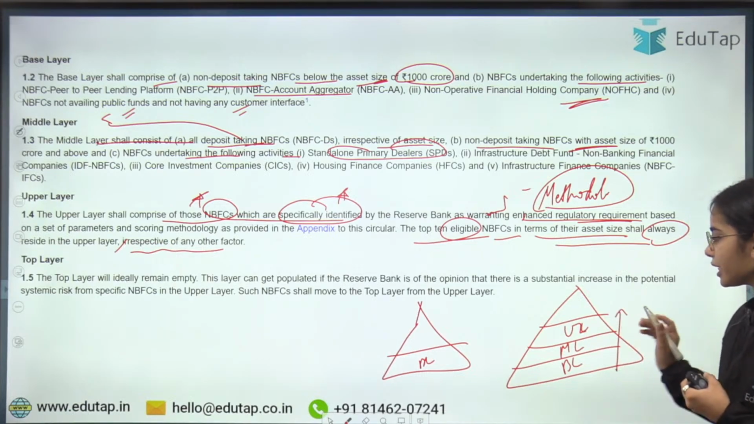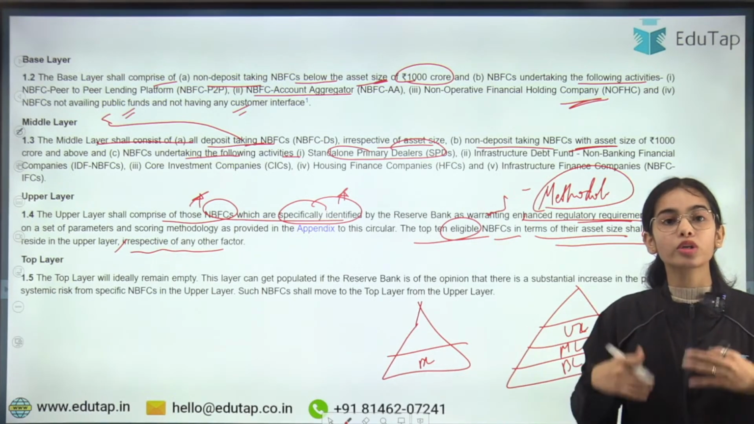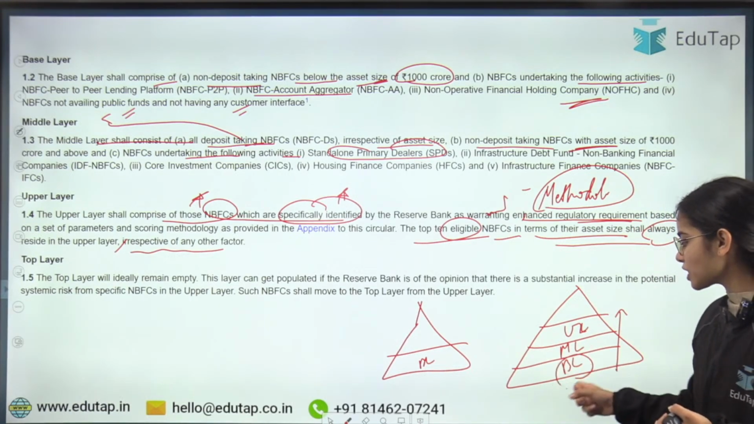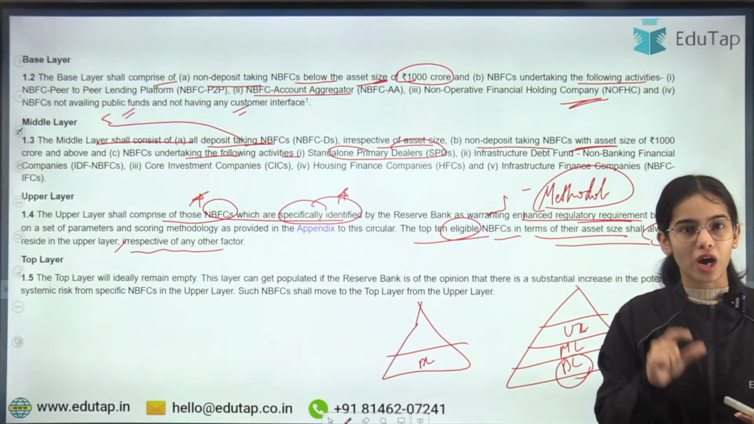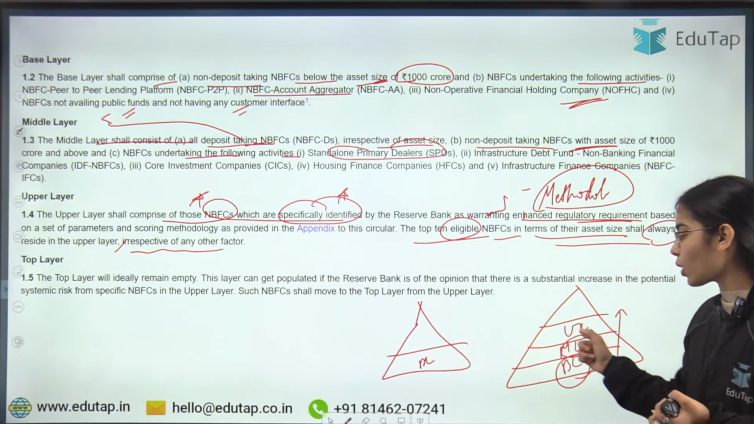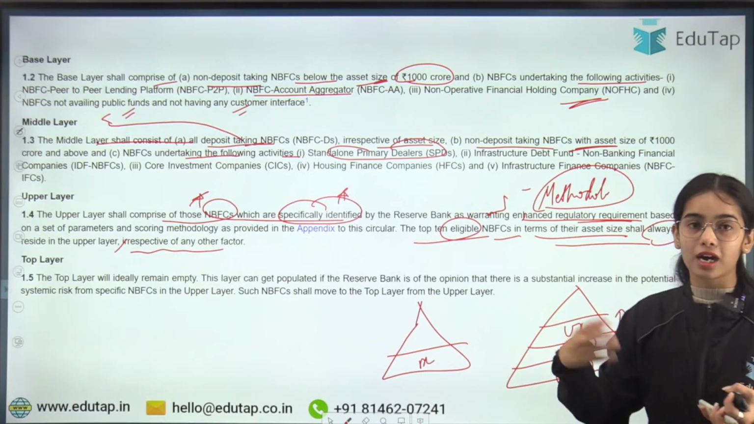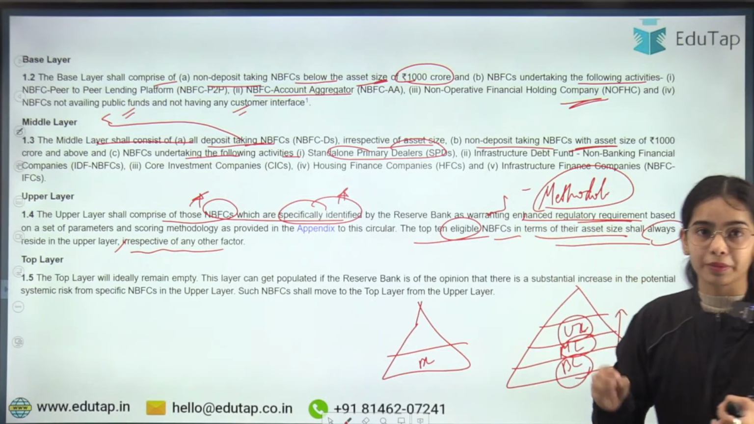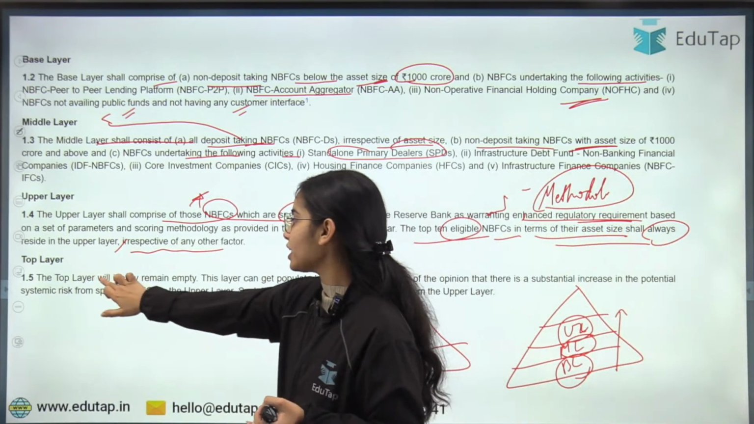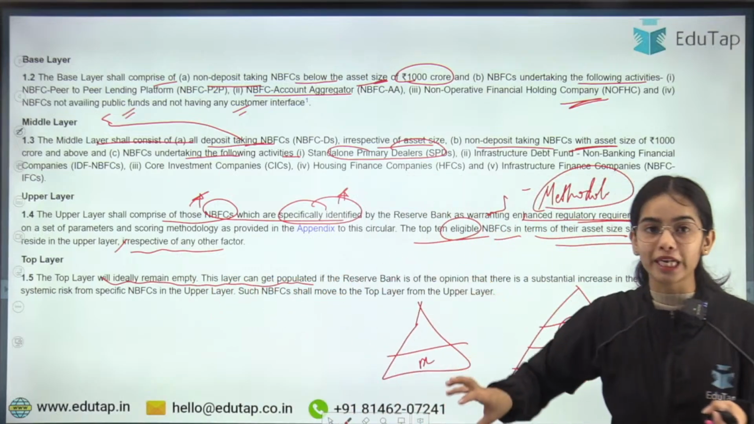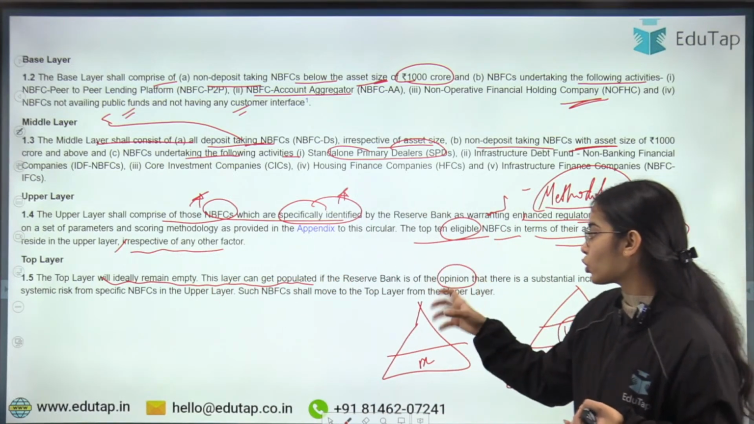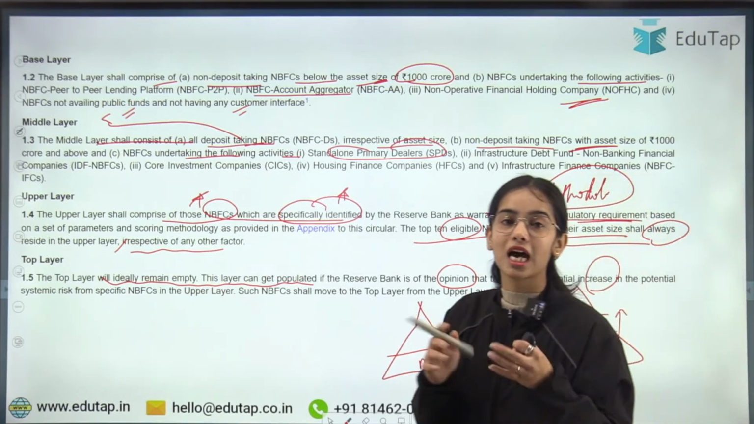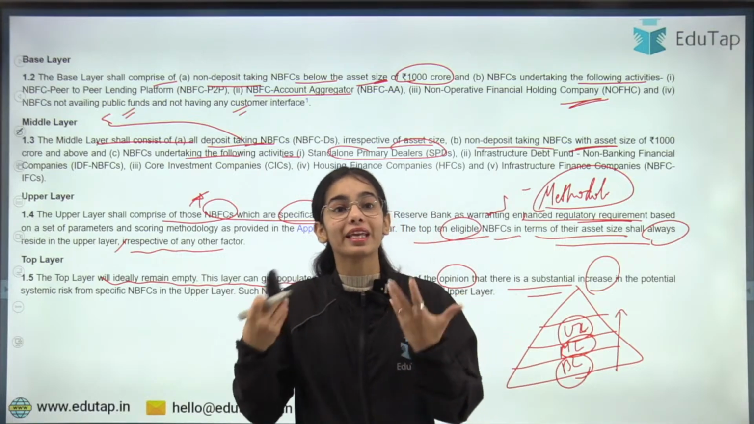Now the higher the layer your NBFC is kept in, the more regulatory norms of the Reserve Bank of India you have to follow. The base layer NBFCs have to follow the least regulatory requirements by the RBI. The middle layer has to follow higher regulatory requirements. The upper layer has to follow even higher regulatory requirements. Now the top layer ideally remains empty. This layer can get populated if the RBI is of the opinion that there is a substantial increase in the potential risk in some of the NBFCs. That means some of the NBFCs are becoming very risky.